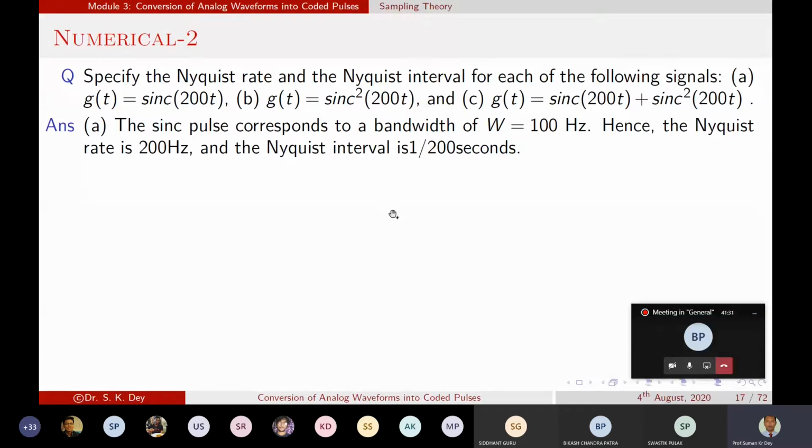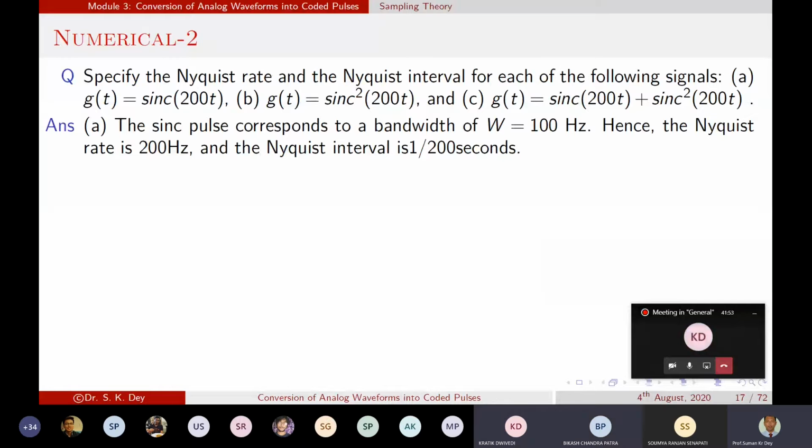Suppose 2 sin square theta equals what? Sir, it will come as cos 2 times. That means we can say cos of 400 pi t.